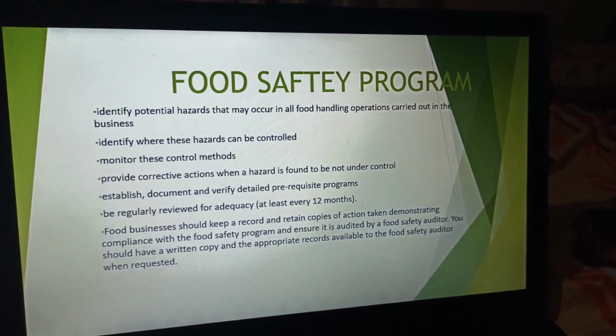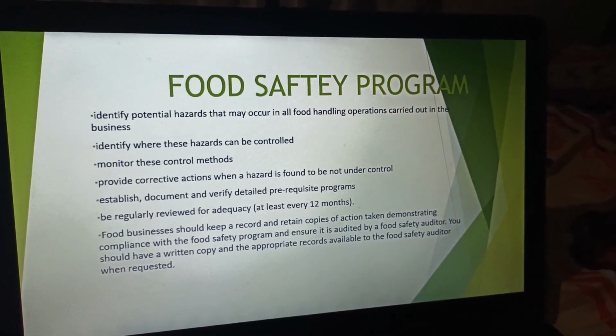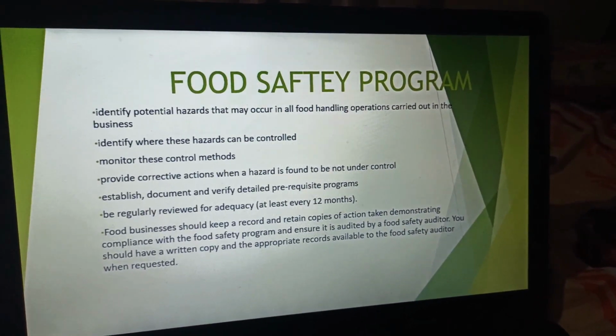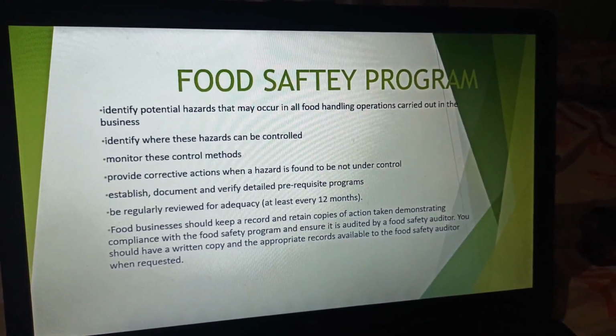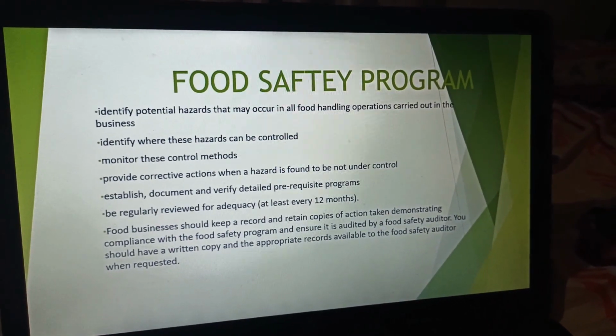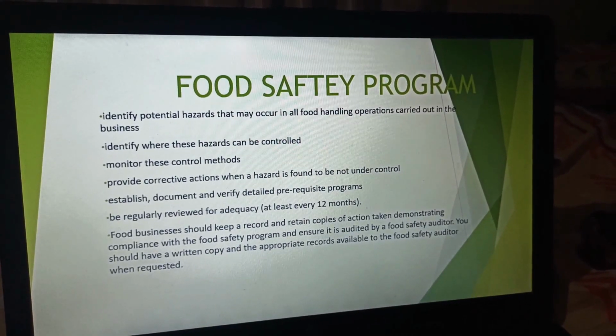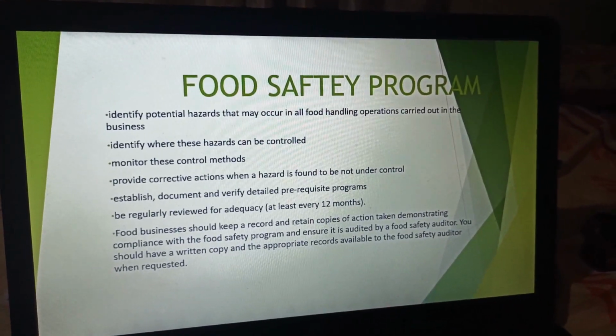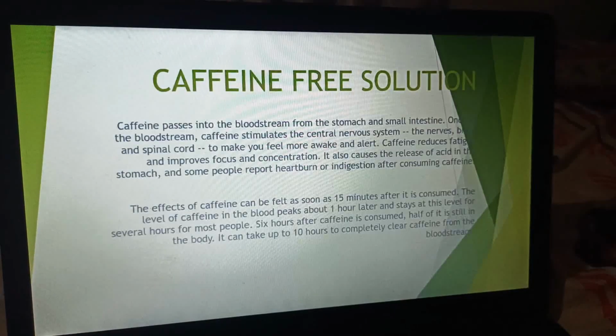We try to find out what hazardous materials are in the foods, and we monitor all aspects with the help of legal aspects and different parameters. These are the parameters we work with.